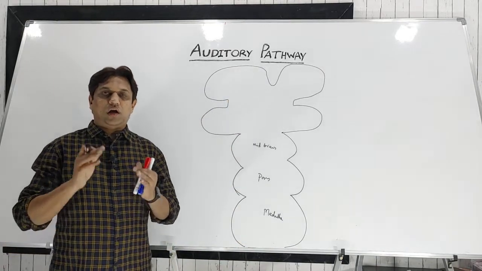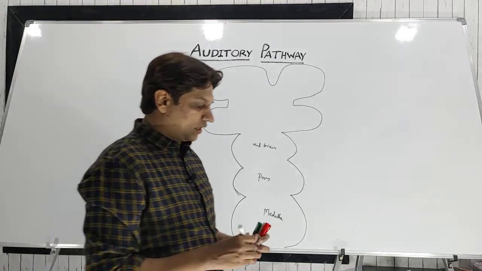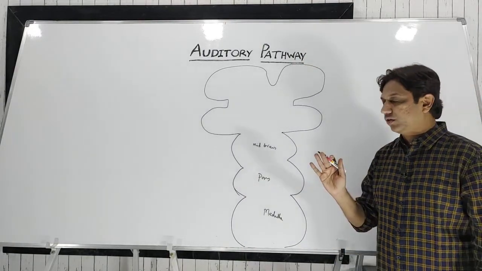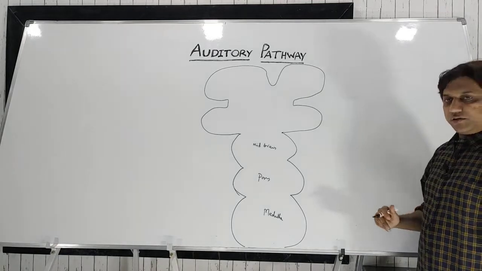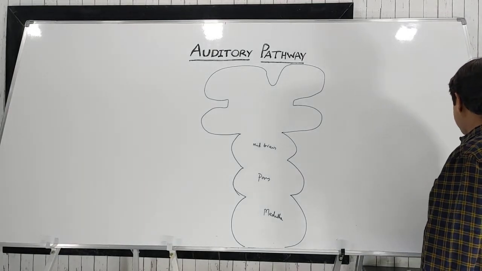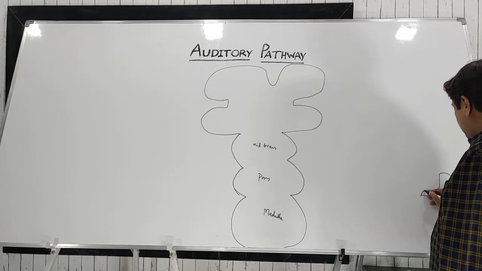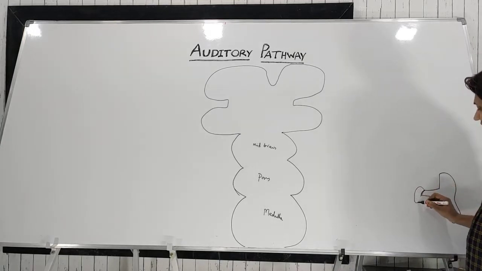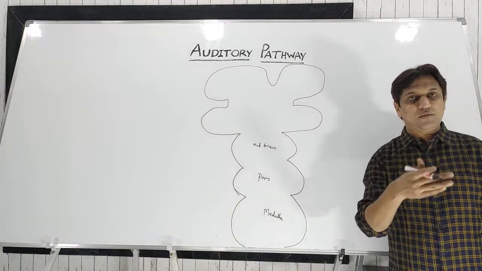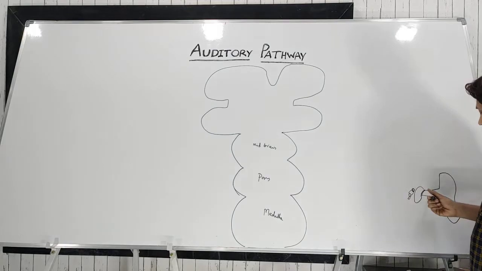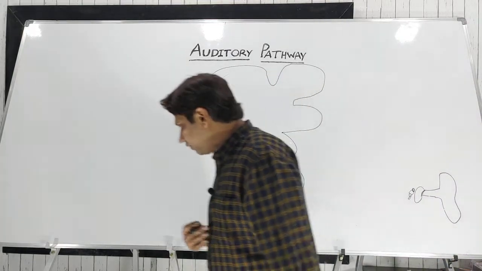Now how exactly the sound waves travel, we'll discuss in detail in the mechanism of hearing. Today we are just concentrating on the auditory pathway. So if you consider this as the right ear, that is the right pinna, from the right ear we have the external acoustic meatus, tympanic membrane, then the middle ear, then the inner ear, that is the cochlea, vestibule and semicircular canal. We have discussed in detail the anatomy of the external ear, middle ear and inner ear in the previous 3 videos. Those who have missed, please go through them. So this is from the right side, and also from the left side,